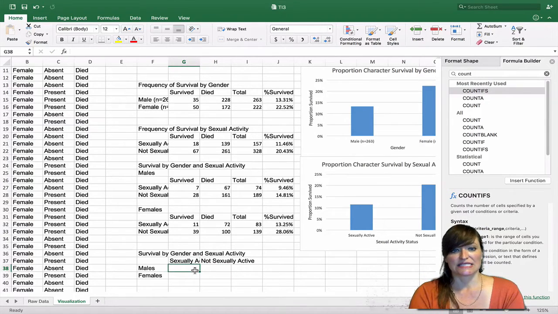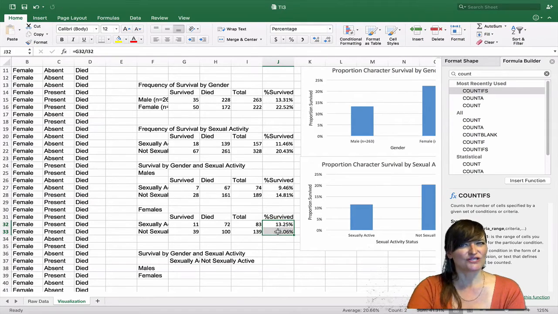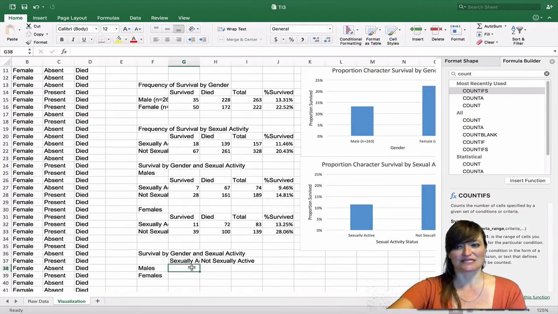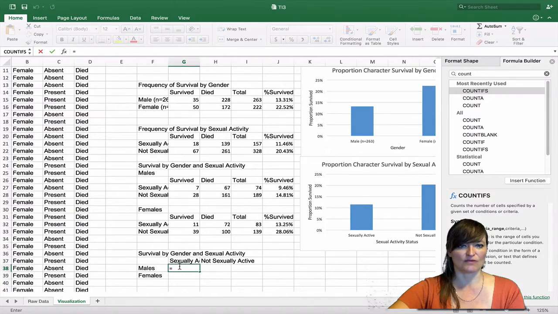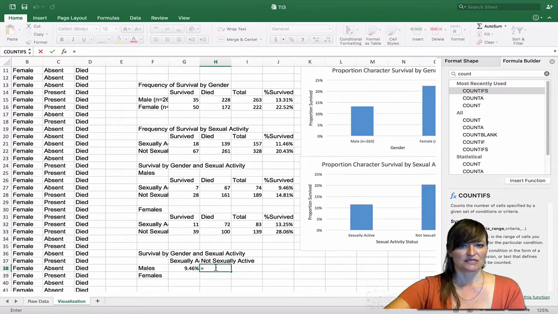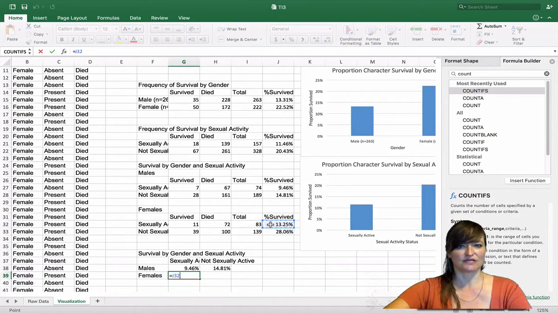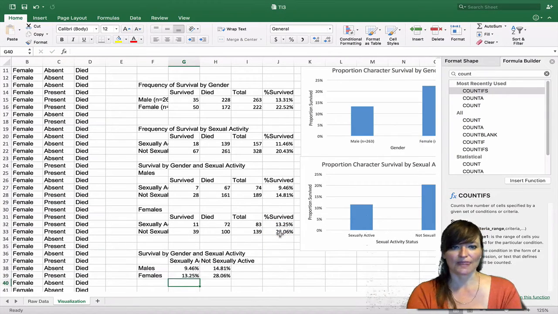To fill in this contingency table, I just want to set each of these 4 cells to equal one of these 4 numbers. I could use paste special, but it's probably easier just to, let's say that in this cell I want males, sexually active, survived. It's that cell I want. And then males, not sexually active, that survived. That's the cell I want. Equals females sexually active survived, equals females not sexually active survived.